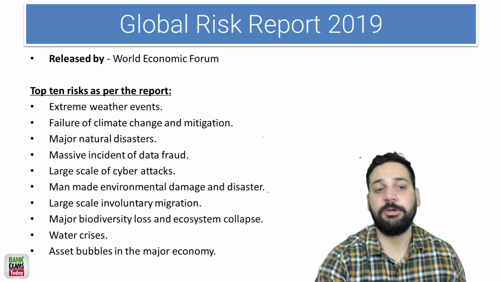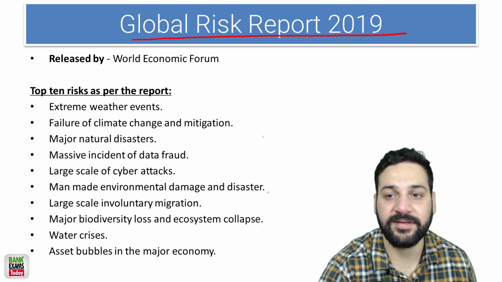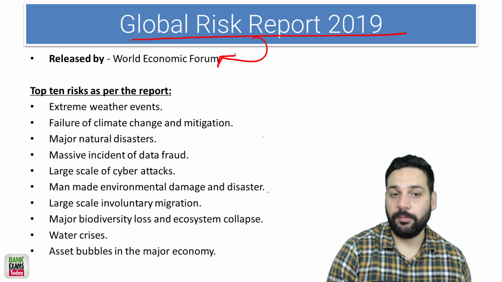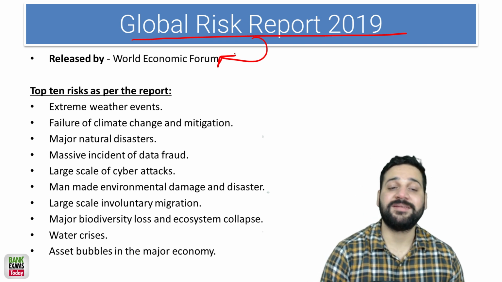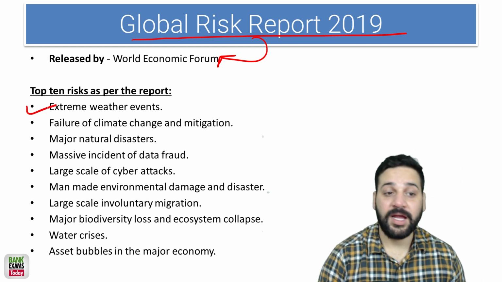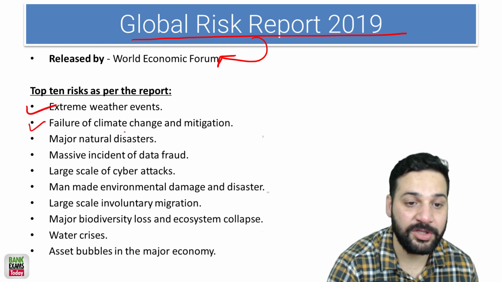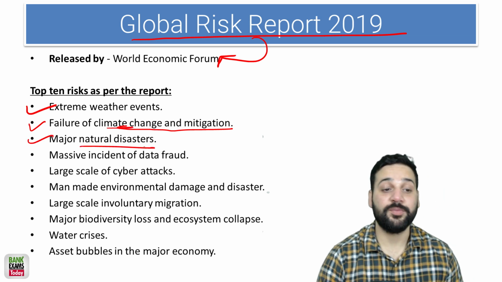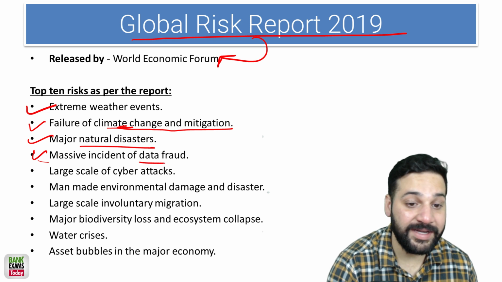Global Risk Report 2019, who releases the Global Risk Report? Released by the World Economic Forum, WEF, and the top 10 risks as per the report are extreme weather events, and then failure of climate change mitigation. Climate change is an issue. Natural disasters is an issue. Massive incidents of data fraud.